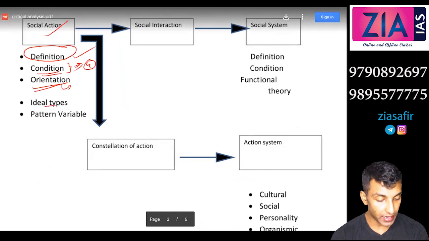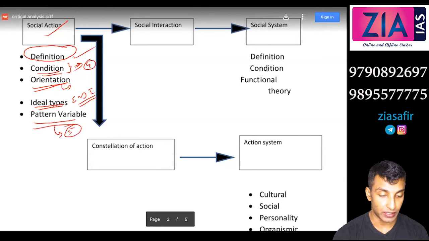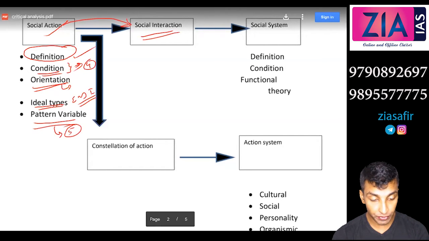And we discussed ideal types in terms of expressive action, moral action and instrumental action, EMI, right? And then we discussed pattern variables as the dilemmas. We discussed 5 different sets of pattern variables. Then we discussed social interaction. Social action will result in social interaction when the action is oriented towards others and in a state of mutual reciprocity, right?